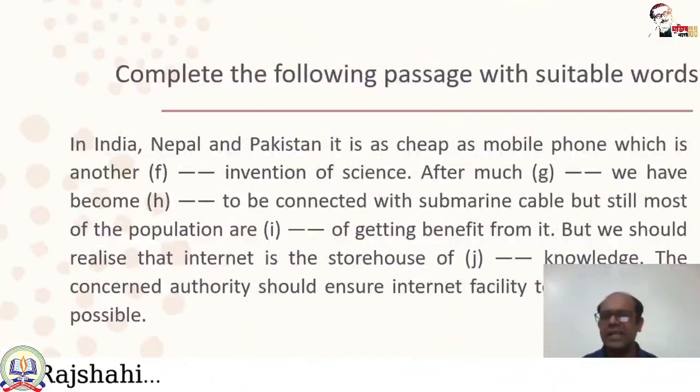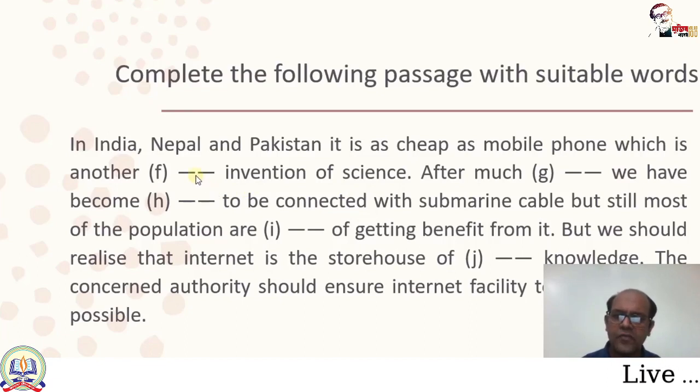In India, Nepal and Pakistan, it is as cheap as a mobile phone, which is another dash invention of science. So which will be the correct answer for F? You can write wonderful invention of science, or you can write remarkable invention of science.